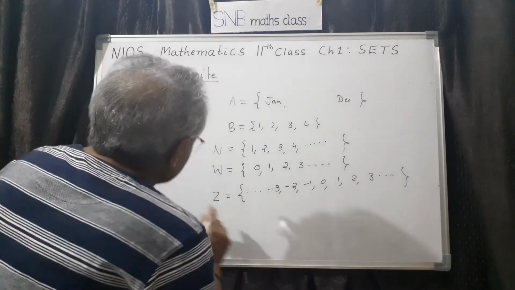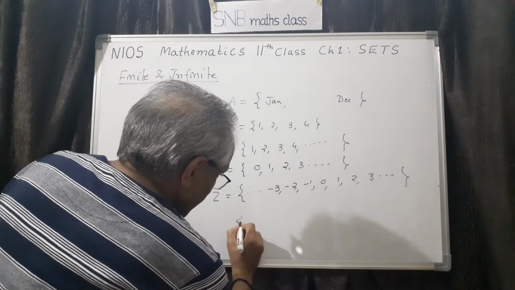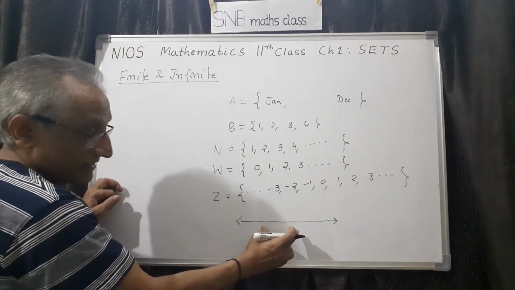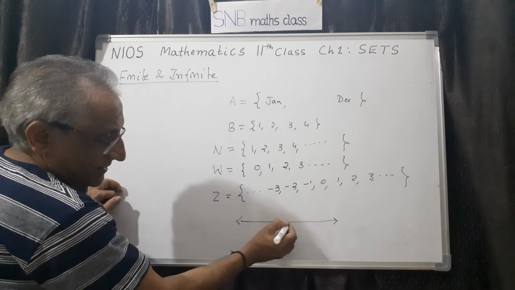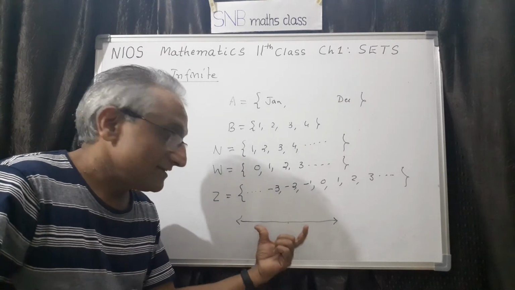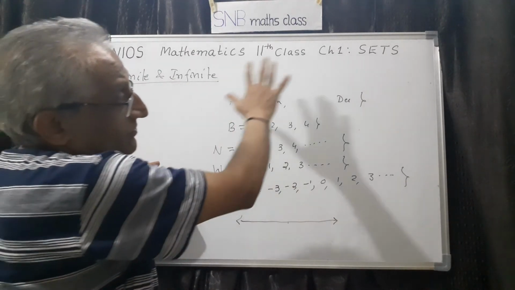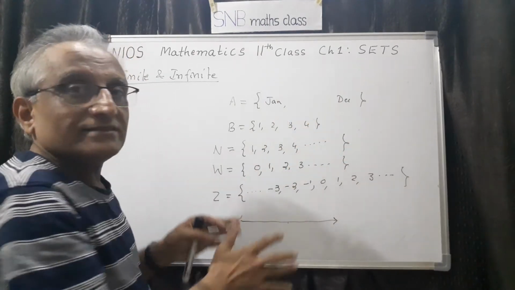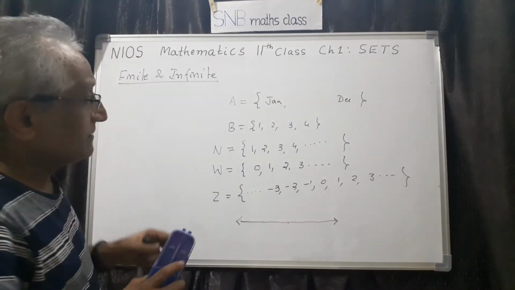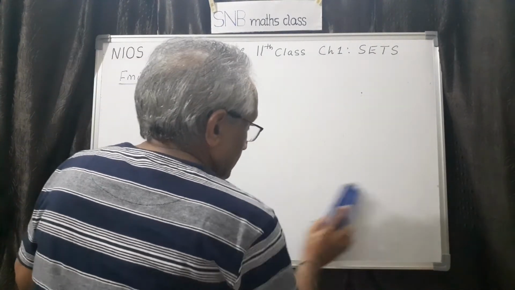Another very common example given for infinite set is you take a line like this. You have seen this one, we call it a number line. The set of all points on this number line is infinite. Like that, say for example, the set of all points on this blackboard is infinite. Any number of examples can be given for infinite set and finite set. So this is one class of sets.